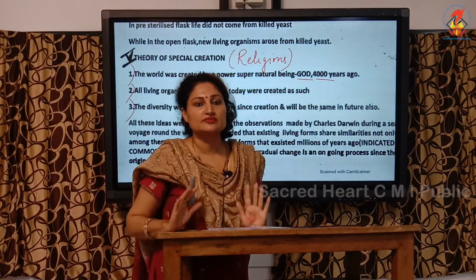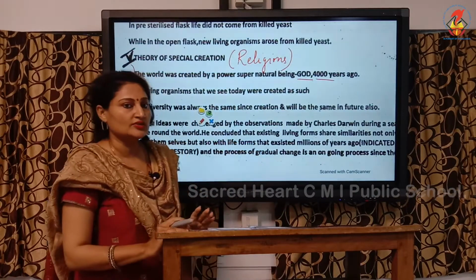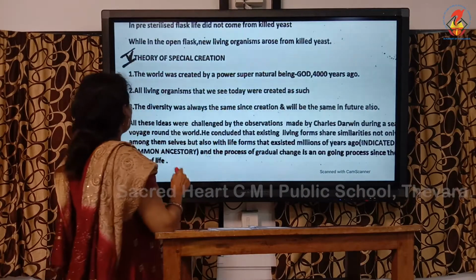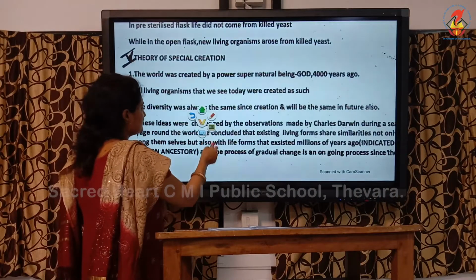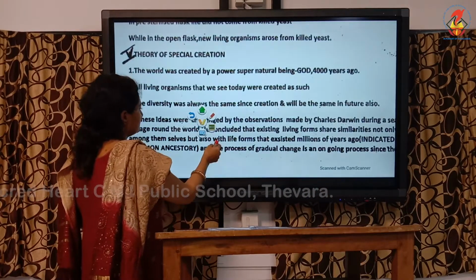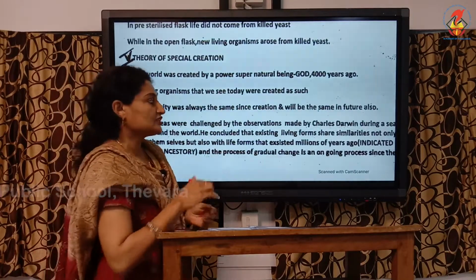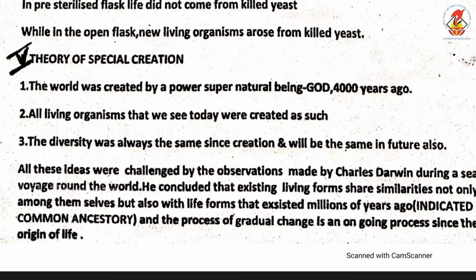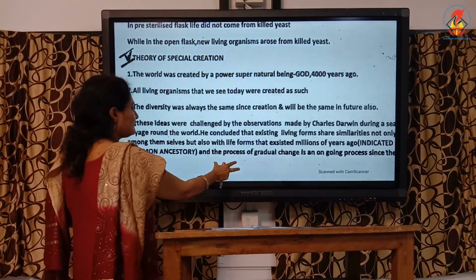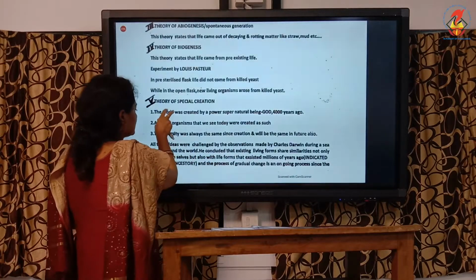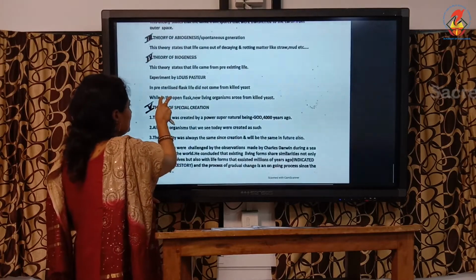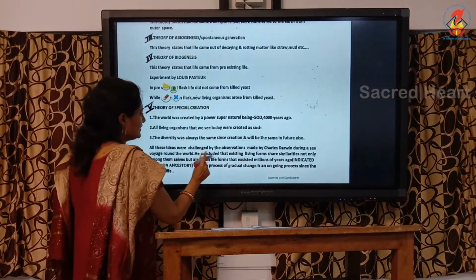According to biologists, the widely accepted theory is the theory of chemical evolution. And we know who's the father. Who's the father of evolution? Charles Darwin. And Charles Darwin challenged these observations of the special creation by his famous voyage on the ship to the Galapagos Island, and from his observations he concluded two things. Two important conclusions.